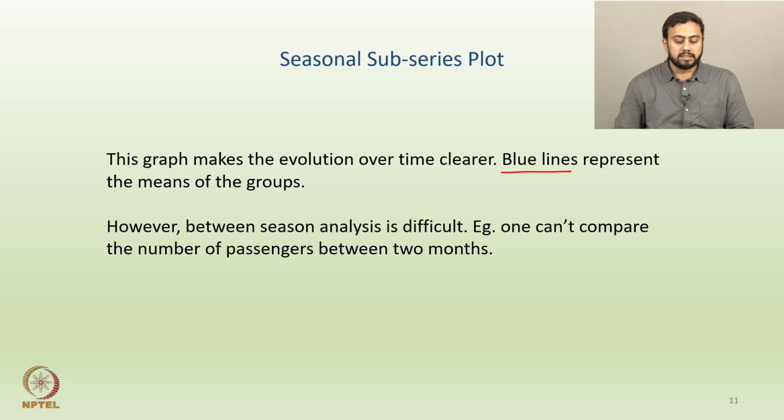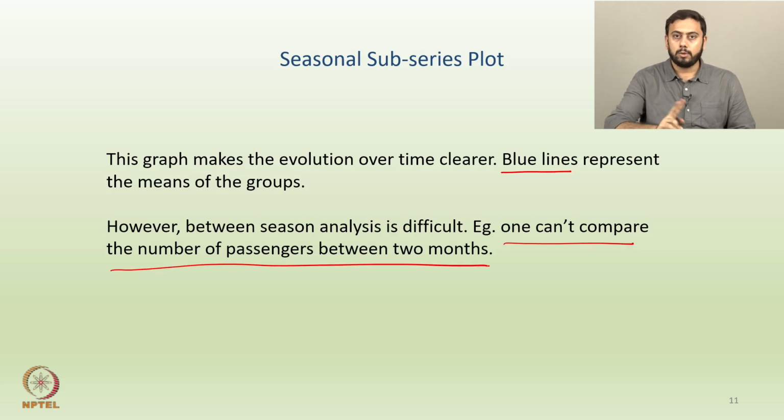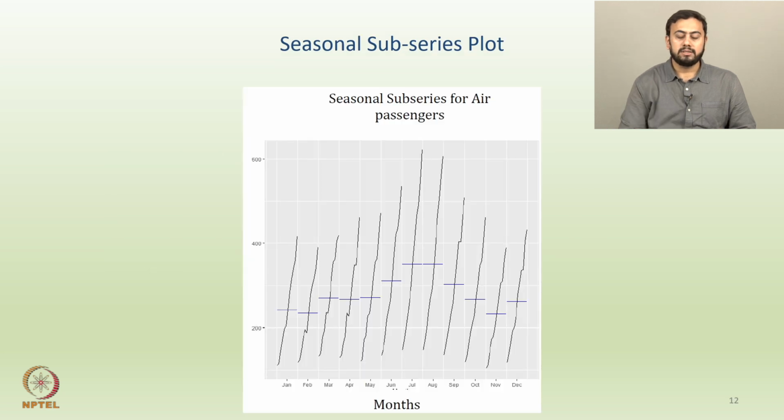However, this plot has a disadvantage that between-season analysis is difficult. For example, one can't compare the number of passengers between 2 months. So let's say if you want to compare between July and August or between July and December, it's slightly hard to compare such a thing. Okay? But we'll take up one example of this. So this is a very typical seasonal sub-series plot.